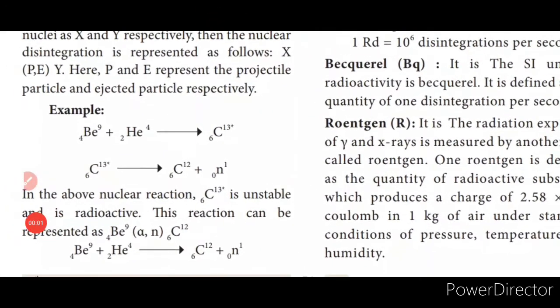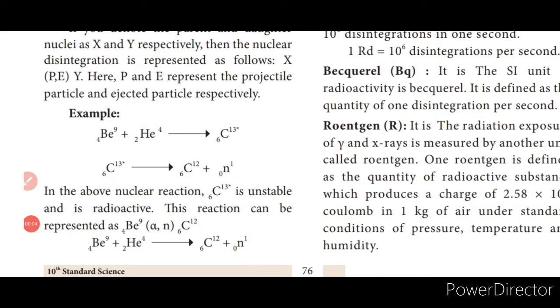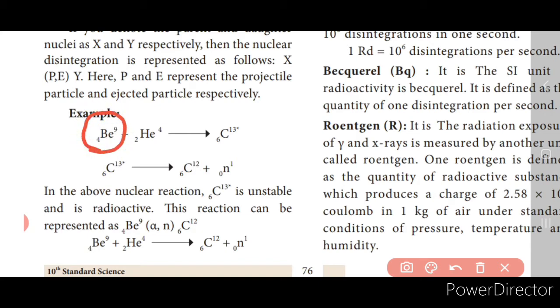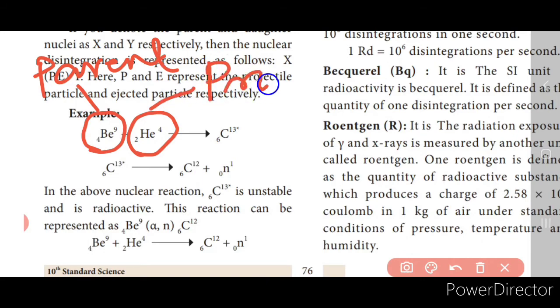Now here we are going to see an example of artificial radioactivity. We said that this is the parent nuclei, so beryllium is the parent nucleus. Beryllium-49 is the parent nuclei, and this is bombarded with the helium atom, which is the projectile. The projectile is the one which is bombarded onto the parent nucleus, so it emits a radiation.